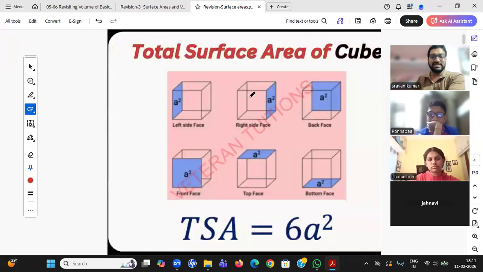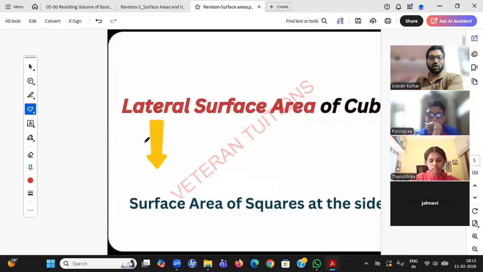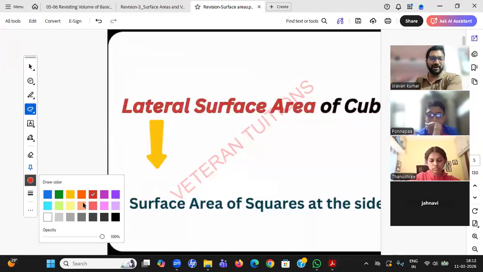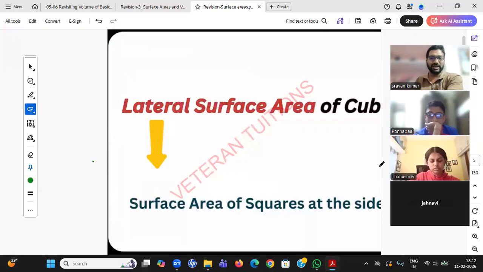Obviously six faces are there. One face is a square, six faces is 6a square. That is the total surface area. Yes, there is a concept of lateral surface area. I'll be fast enough, so please stop me if you are struggling.